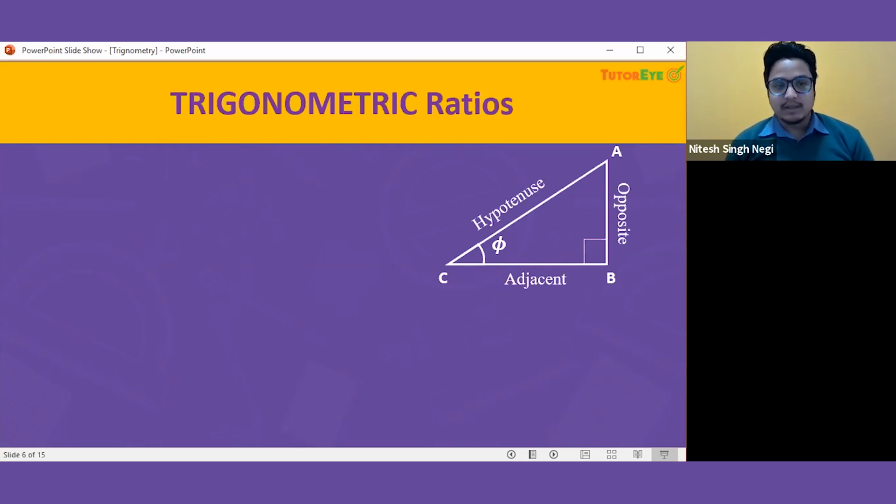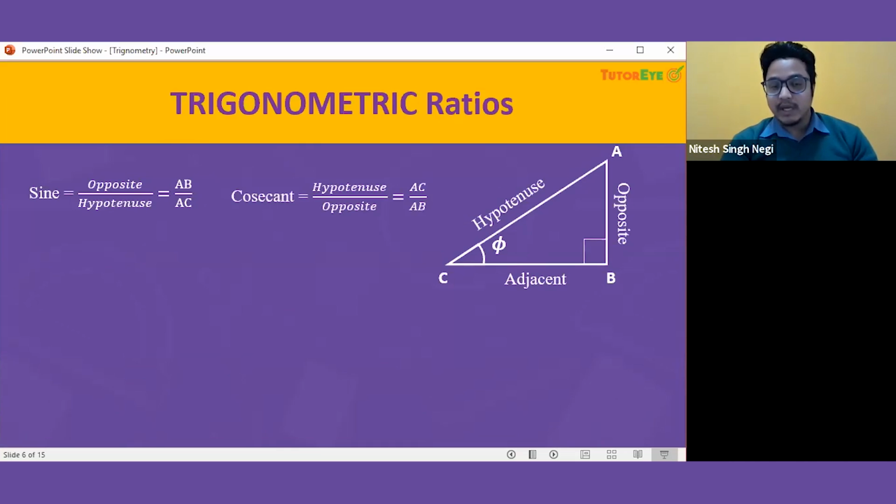So now let us learn what the trigonometric ratios are. We have 6 trigonometric ratios. The first one is sine. Sine is the ratio of the opposite and the hypotenuse side of a triangle, and in this particular case, it will be AB over AC. And we have a reciprocal for sine, which is cosecant. Cosecant and sine are reciprocals of each other. So cosecant will be AC over AB, that means hypotenuse over opposite.